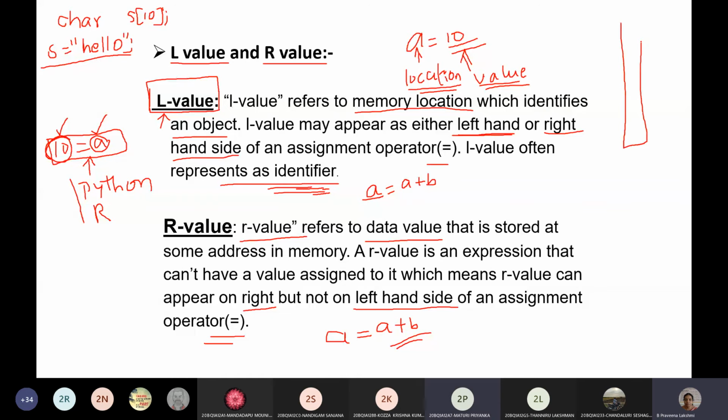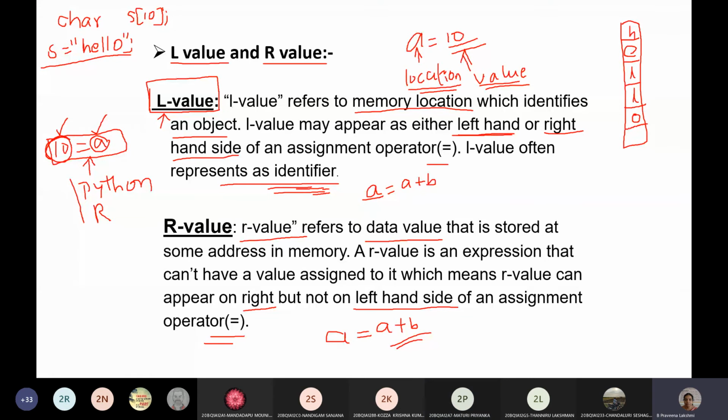Ma'am, because S is an internal pointer. S is an internal pointer. Yes. It stores the base address, no, sir. It's a concept. It's good.